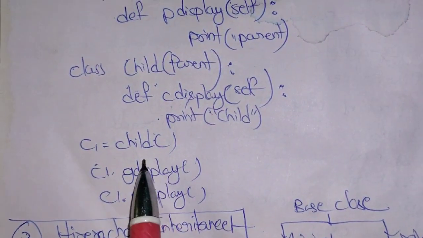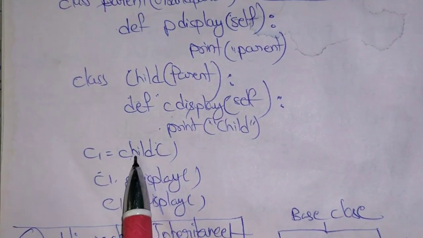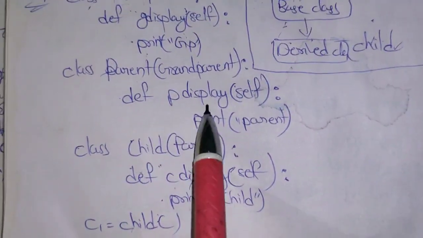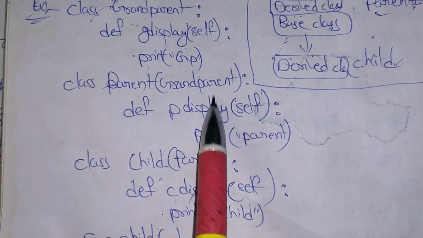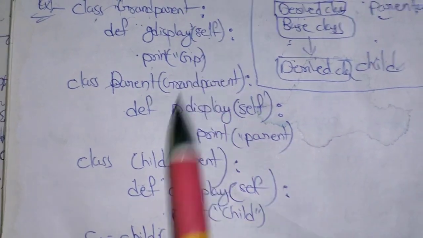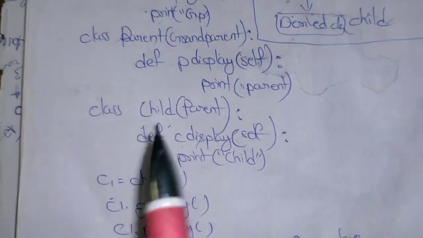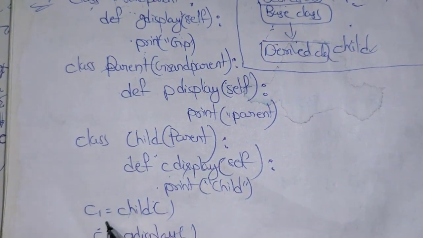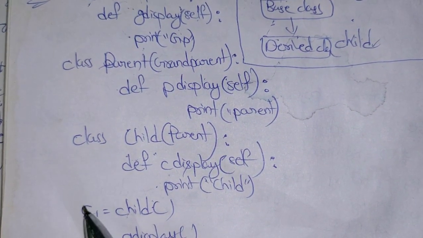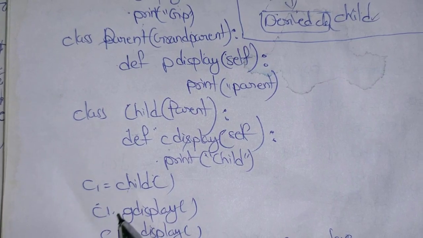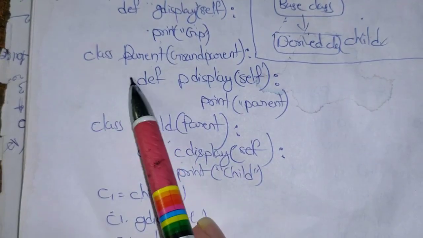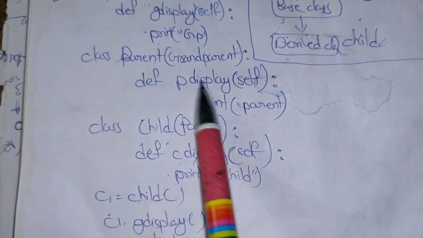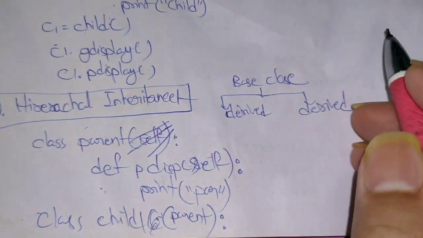In this scenario, creating an object for the child class is equivalent to creating an object for the parent class and also the grandparent class. So we can access methods present in the grandparent and parent using the object reference created for this child. So we can use c1.gdisplay to access the method present in the grandparent class. And then we will move on to hierarchical inheritance.